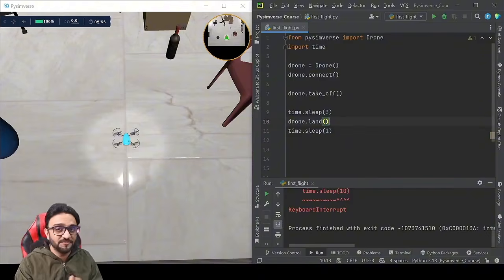So if you have done this and if it was connected and the drone actually flew, that is an achievement by itself. So give yourself a round of applause and comment below that first flight done. Okay, so now we'll move on to the next part.